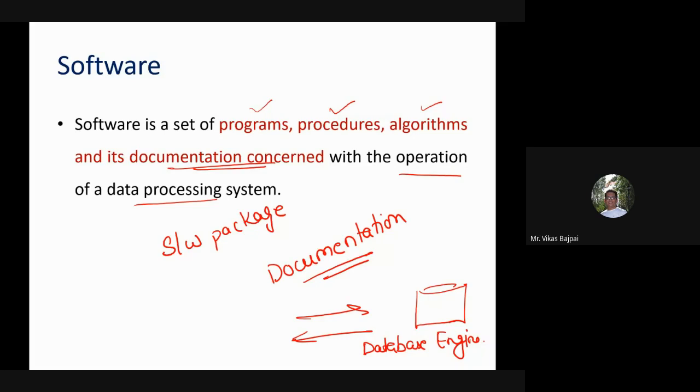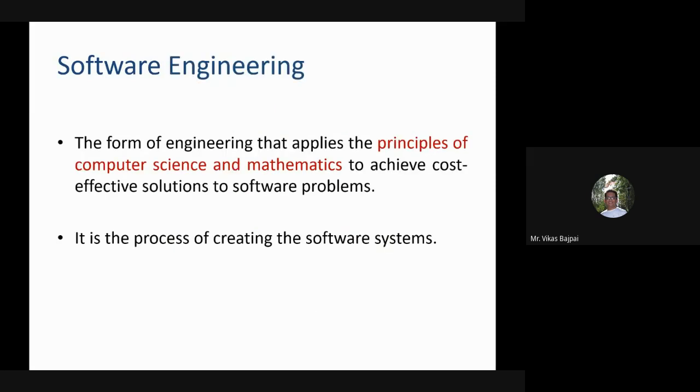So this was about software, and now let's see what software engineering is. It is a form of engineering that applies the principles of computer science and mathematics.